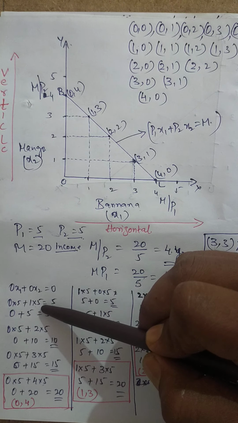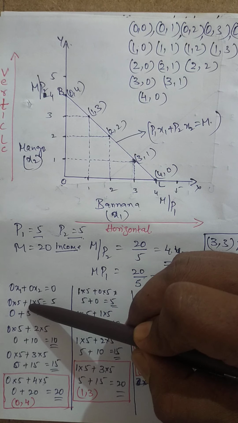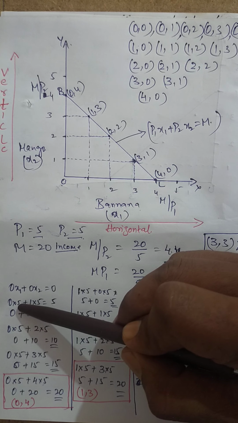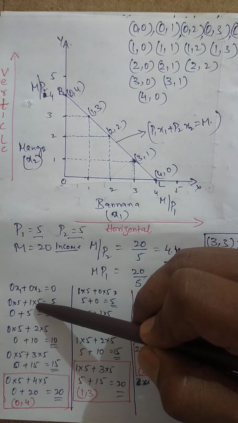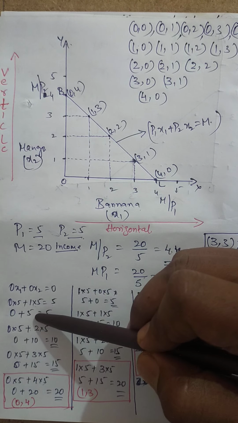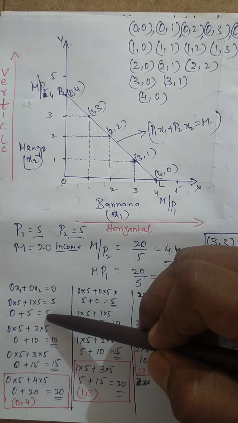So here 1 unit of purchase is happening of mango, 1 unit of mango and 0 units of banana. But the price we are putting is 5 rupees. So 0 into 5 is 0, 1 into 5 is 5, which is equal to 5.